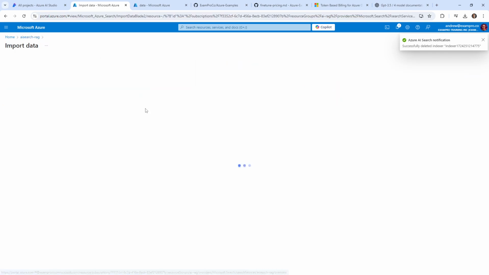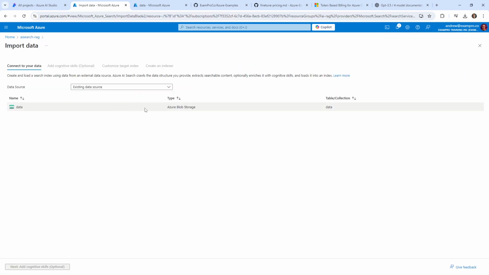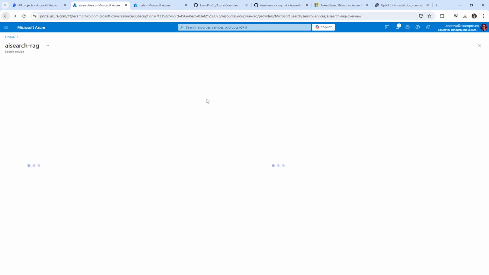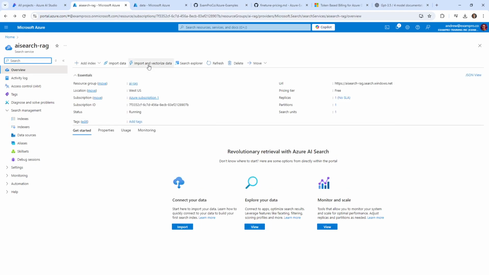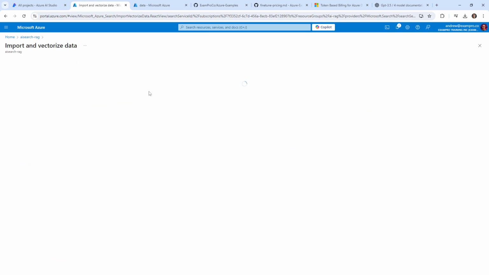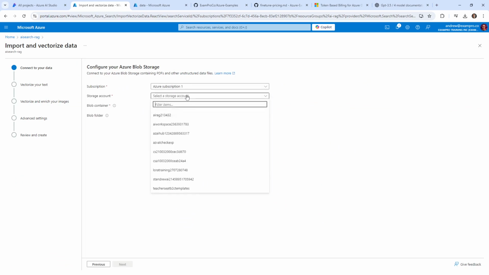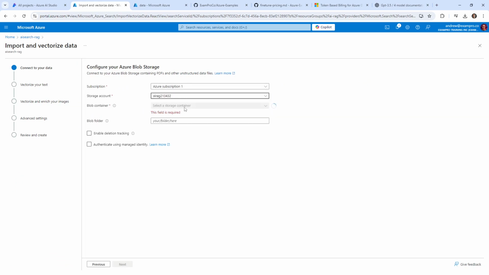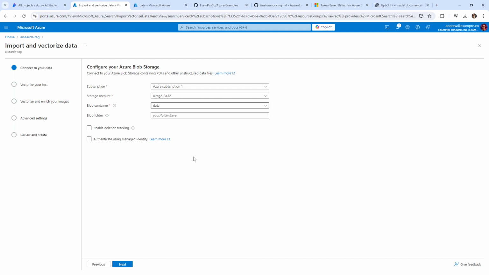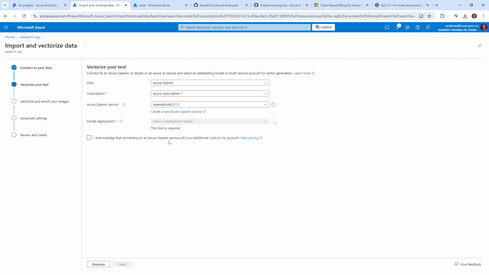So we'll go say import data. And hold on, there's also import and vectorize data. That sounds even better. Let's do this. So we have Azure Blob Storage. Yep. And I'm going to choose AI RAG, and I'm going to choose data, and it's everything in there. I don't think we need to authenticate, so we'll go next.